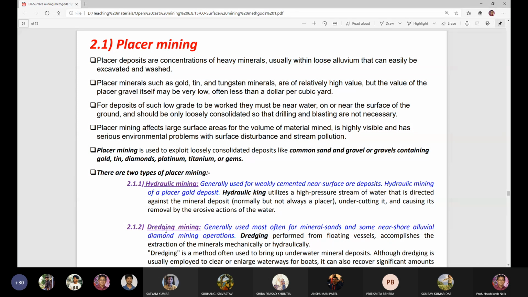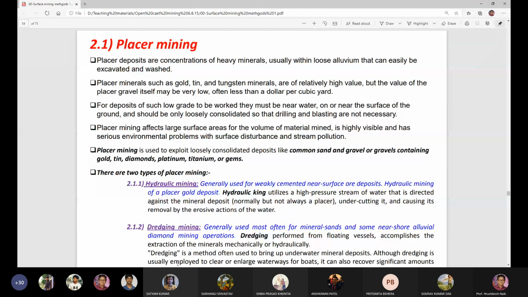There is another method of placer mining, which is called dredging or dredge mining, generally used most often for mineral sands and some near shore alluvial diamond mining operations. Dredging is performed from floating vessels and accomplishes the extraction of minerals mechanically or hydraulically. Dredging is a method often used to bring up underwater mineral deposits.